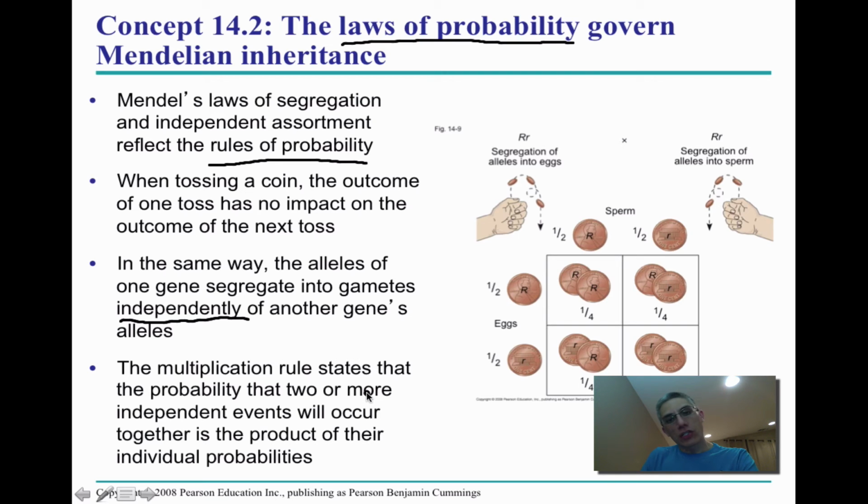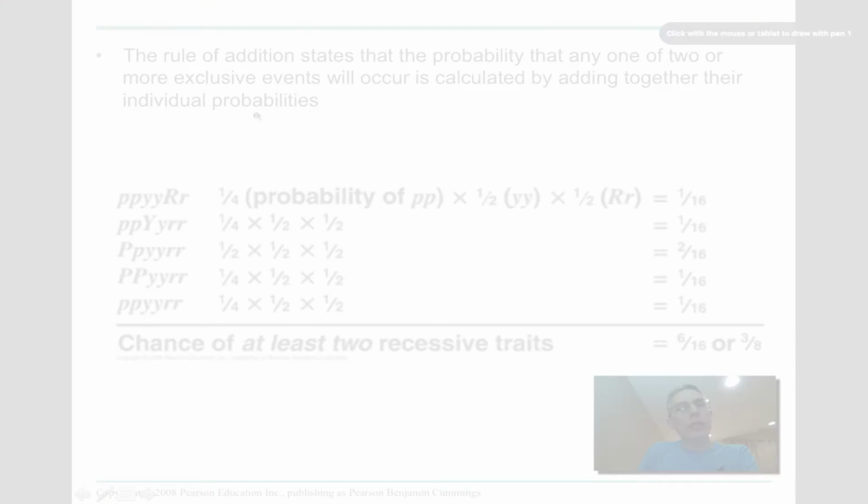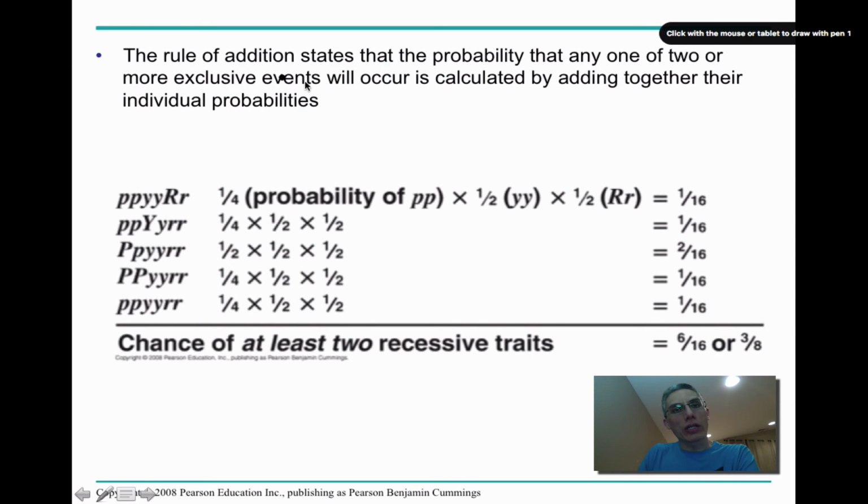The multiplication rule states that the probability that 2 or more independent events will occur together is simply the product of their individual probabilities. If you notice on this screen, the rule of addition states that the probability that any one of 2 or more exclusive events will occur is calculated by adding together their individual probabilities.